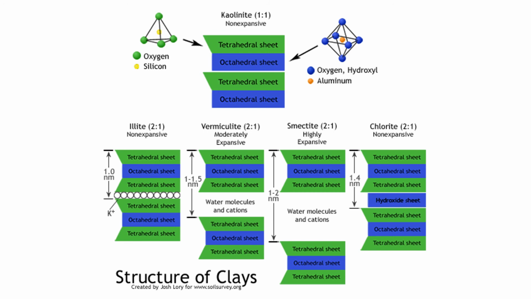And isomorphic substitution here in the kaolinite for silicon or for aluminum is pretty much negligible. So as such, the soils dominated by kaolinites have a low capacity for adsorbing cations and have relatively low fertility. And the only fertility or cation exchange capacity that we would have in these minerals is from the edge effects.